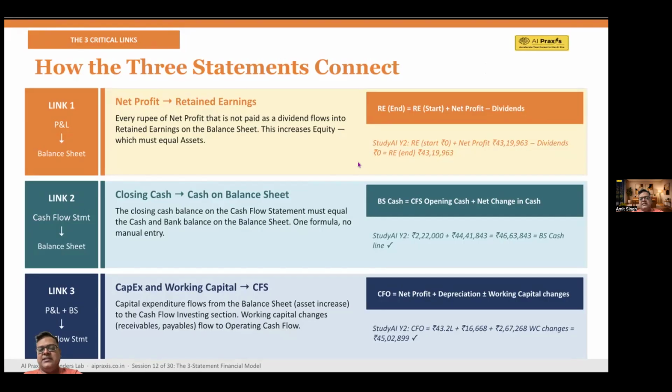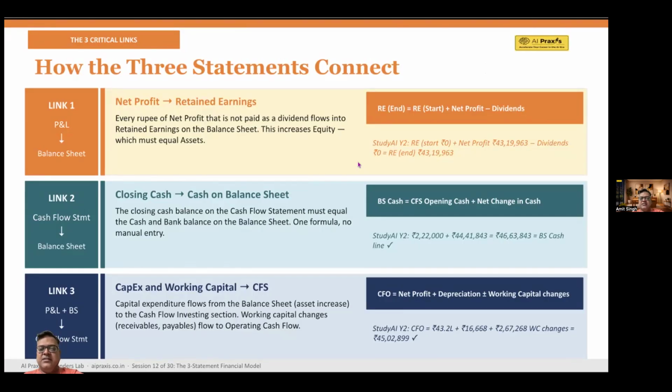Link one is profit and loss statement to balance sheet. That's the connection. Net profit flows into retained earnings. Every rupee of net profit that is not paid as a dividend is added to retained earnings. And when you add that to retained earnings, your equity increases, because the retained earnings section is in the balance sheet. And the formula is simple.